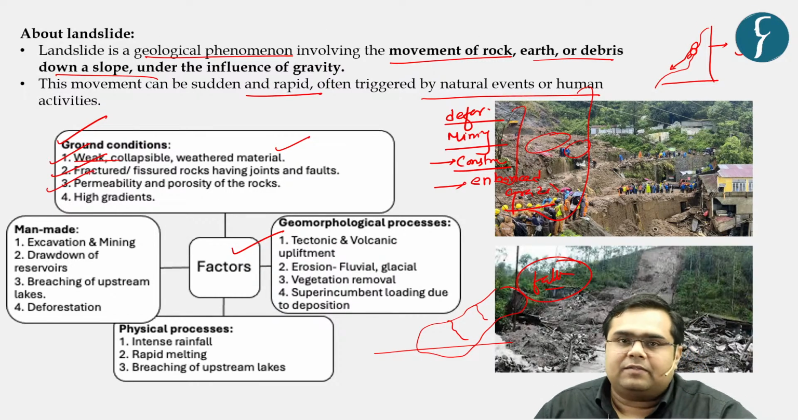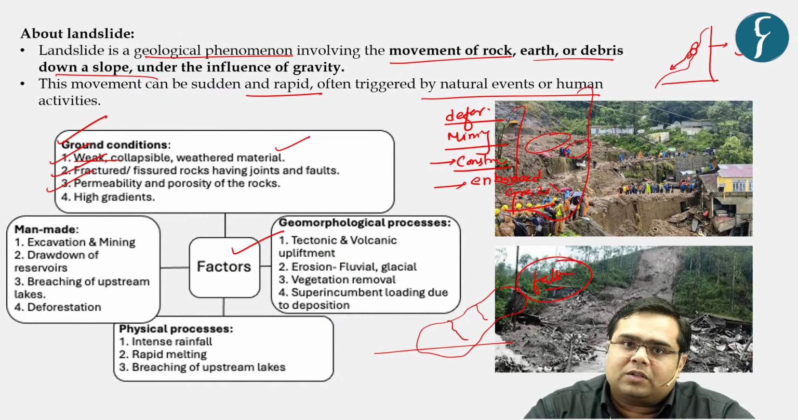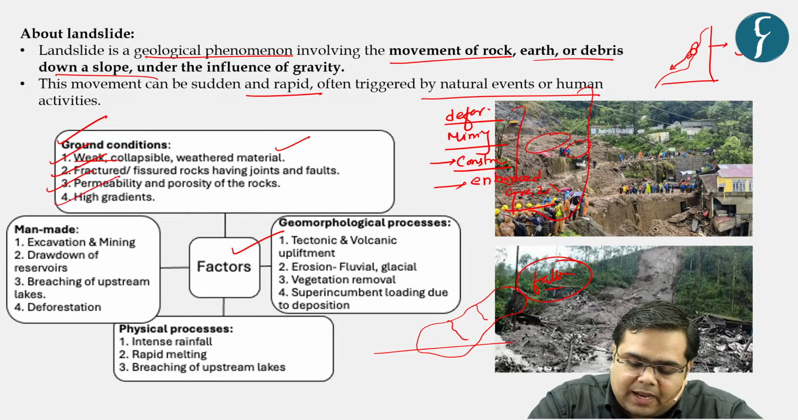Then the third aspect is with respect to permeability and porosity of the rocks. If rocks are permeable in nature, they will allow more and more water to seep through, and consequently result in landslides. And last is high gradient.